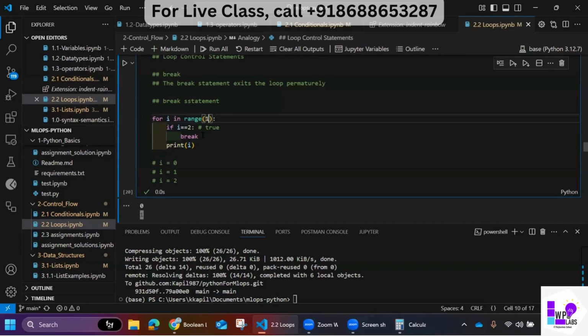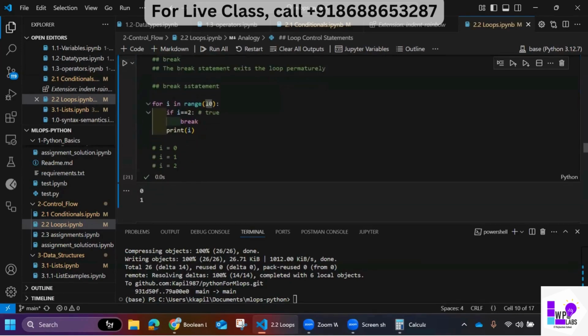Even if I take 10 here, it will not make any difference in the output. Why? Because I am breaking when i is equal to 2. If i equal to 2 is true, break out of the loop. It will not recheck this, it will not increment, and it will not allow this condition to be executed again. The control will come to the line after this print. This is what break will do. It will break the loop.